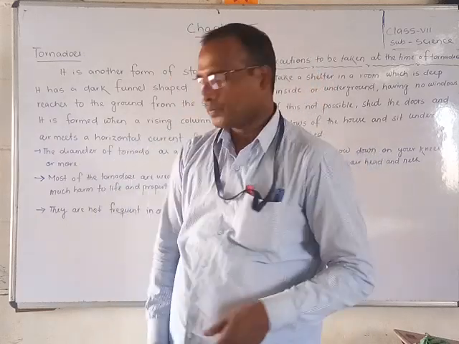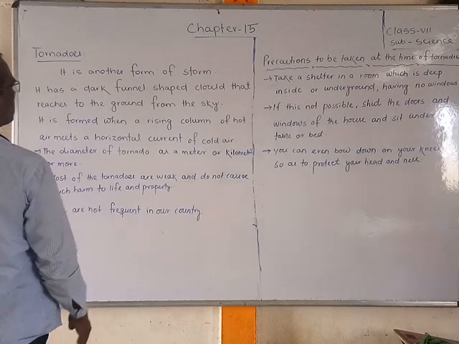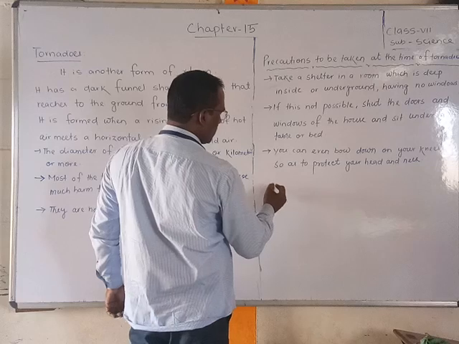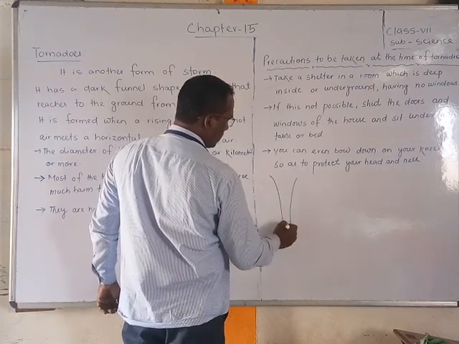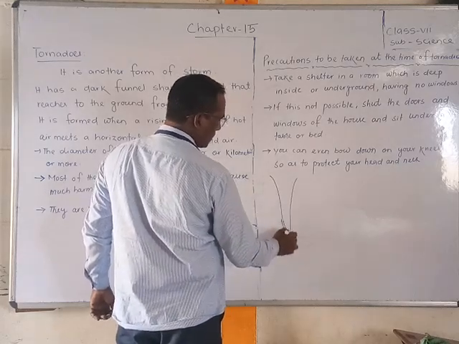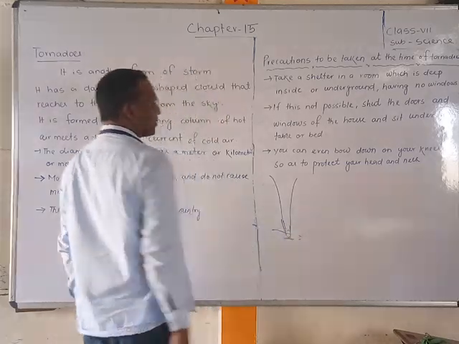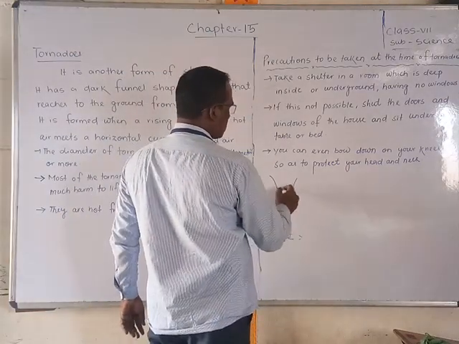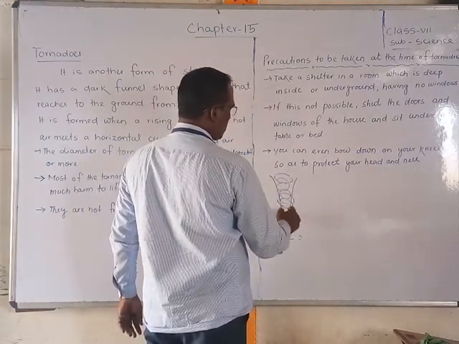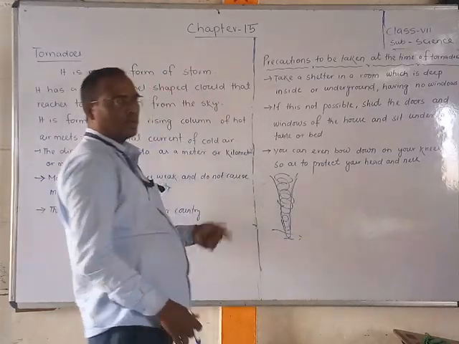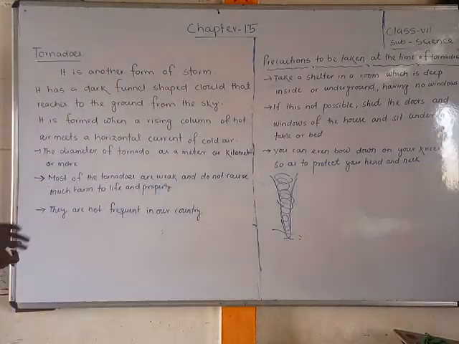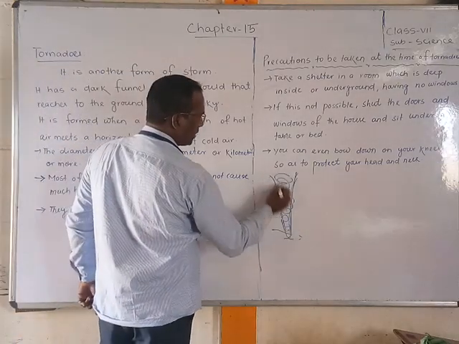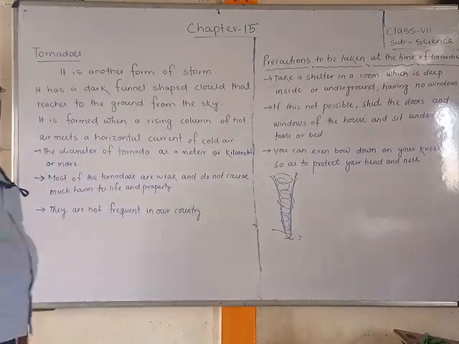So let us see, students, what is a tornado? It is another form of storm. It has a dark funnel shape, with one sharp point that comes down to the water surface or the land, and it rotates like a trunk. This is just a black cloud, funnel shaped, that reaches from the sky to the ground, the water surface or the land.